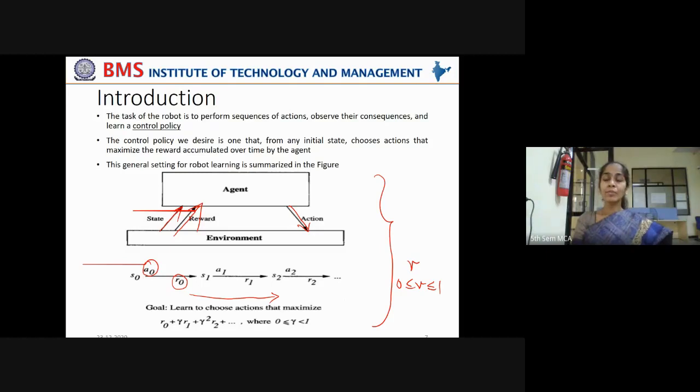It indicates the time that is taken to give the reward to the agent. If the delay in giving the reward or feedback to the agent is more, then that reward's importance will be reduced in the learning process. So immediate rewards are always appreciated. So gamma has to be kept as low as possible towards 0, indicating that there is not much delay in giving the rewards to the agent in the learning task.